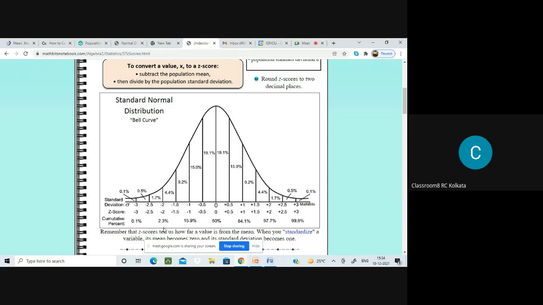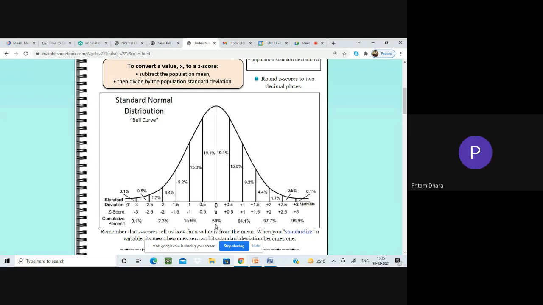We can't expect data to change very smoothly like this, and then come over here as a smooth thing, and change particularly at this point, and again come back here, so that this is 19.1%, no less, no more. It will never happen. But in a normal distribution, these are actually the properties: the areas under the curve on both sides will remain the same. Then only we can say it is a normal distribution bell curve, and that is known as a bell curve because it is bell shaped.